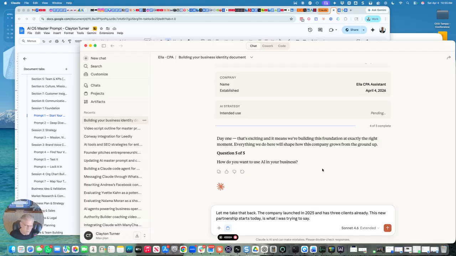And how I want to use AI in my business is that I want you to help us prepare for the launch of the product, the go-to-market strategy, GTM, and anything that we may need for launching this new app service to small to medium CPAs.